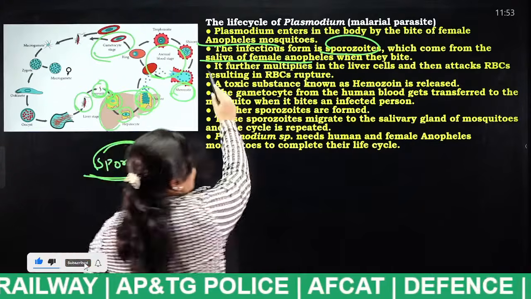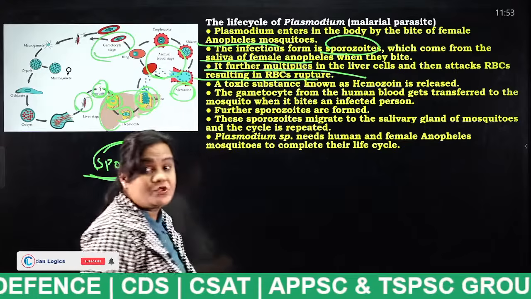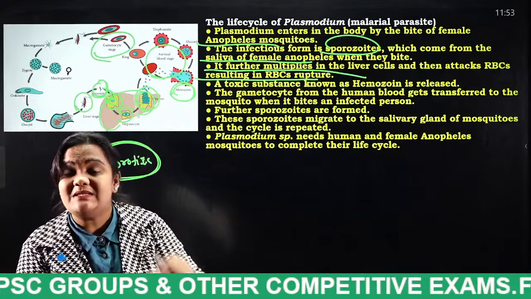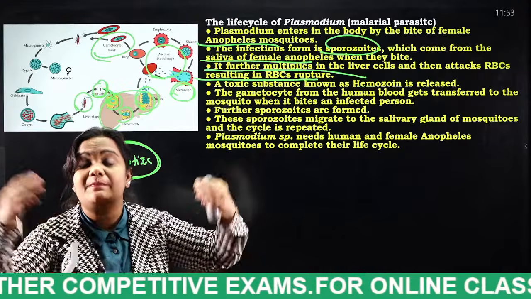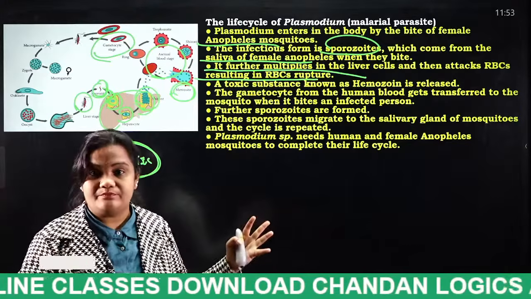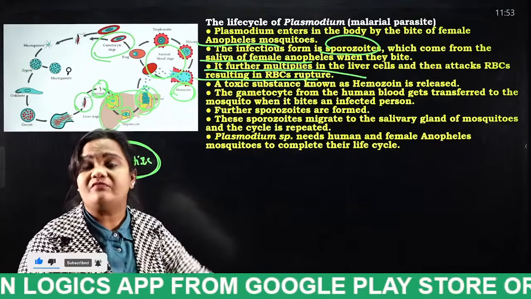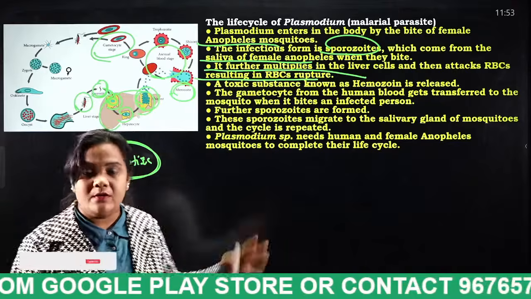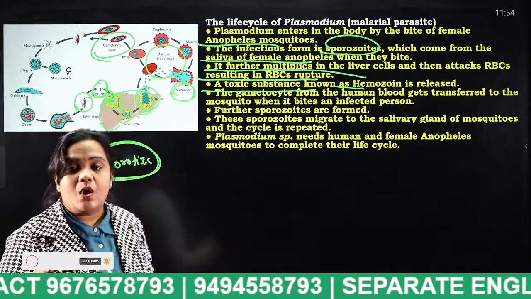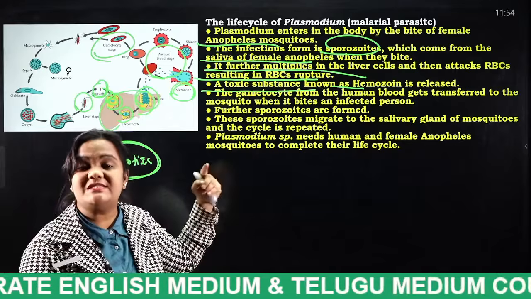Next, it further multiplies in the liver cell and then attacks RBCs, resulting in the RBCs rupturing. Did you understand what I said? So when it enters the liver, what happens? That sporozoite will be multiplied into a number of sporozoites, and finally the RBCs will be ruptured, due to the multiplication of these parasites. A toxic substance known as hemozoin is released. When the cells are ruptured, what is the toxic substance which is released, students?